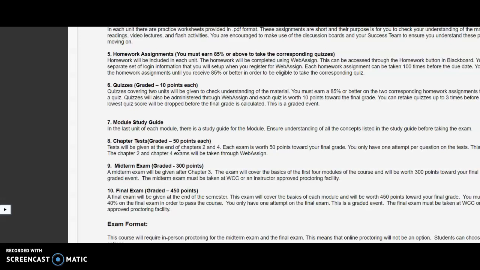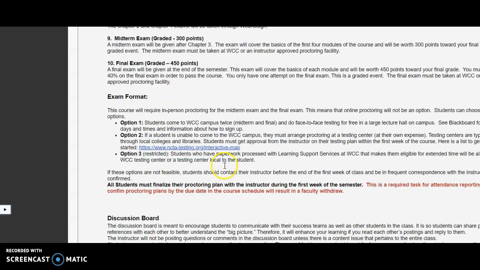Then the midterm, 300 points. This is a proctored exam. This is after we finish chapter 3. And then the final exam is at the end of the semester. It's worth 450 points, and you have to earn a 40% or higher in order to pass the course. There's 1 attempt on the midterm and the final. The midterm and the final must be taken at WCC or with an approved proctoring facility.